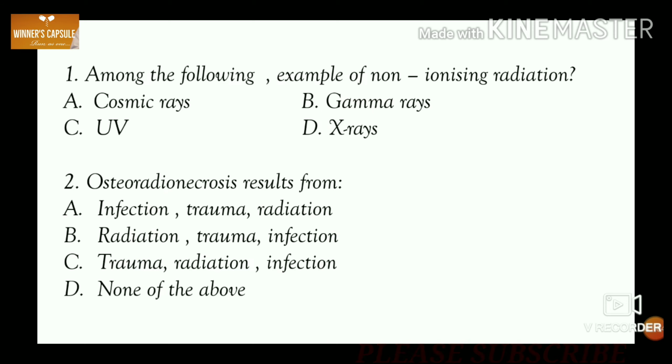Among the following, example of non-ionizing radiation. A. Cosmic rays, B. Gamma rays, C. UV and D. X-rays. Answer is option C. UV rays. Ultraviolet rays, visible light, infrared, microwaves and radio waves are examples of non-ionizing radiation.